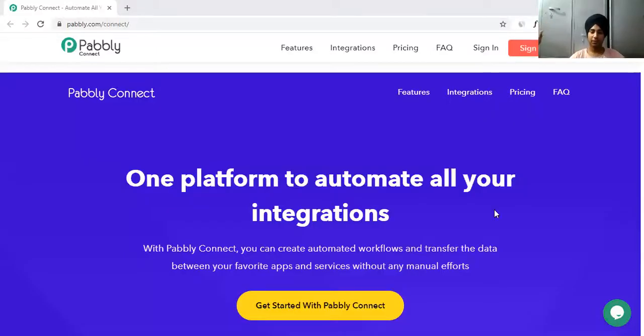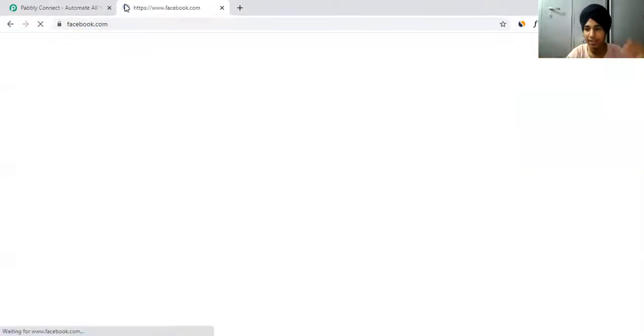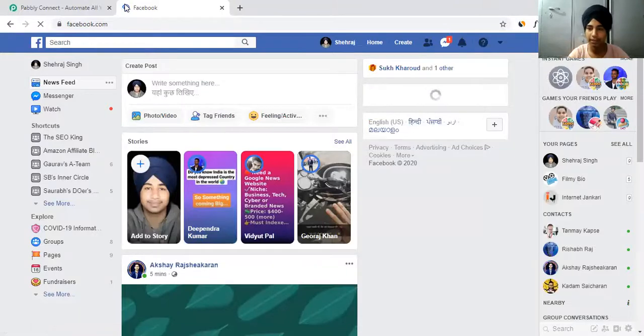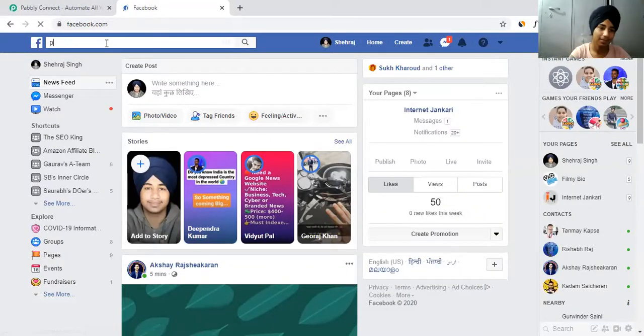So in this particular video, I will be reviewing Pebble Connect. Pebble Connect is a very hot tool right now. I've been using it for two to three weeks and really loving it, crushing it, guys. Moreover, I really love it because of their support and the integrations they're doing. They're doing two or three integrations every day, guys. That's a big number. So let me click on Pebble.